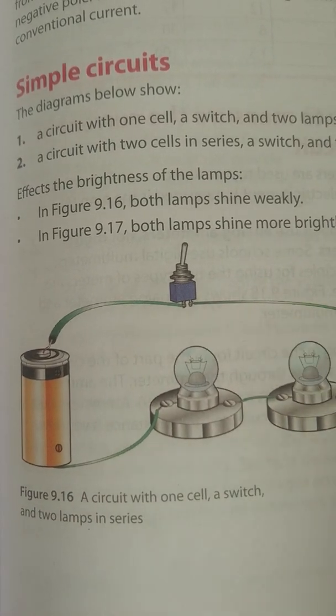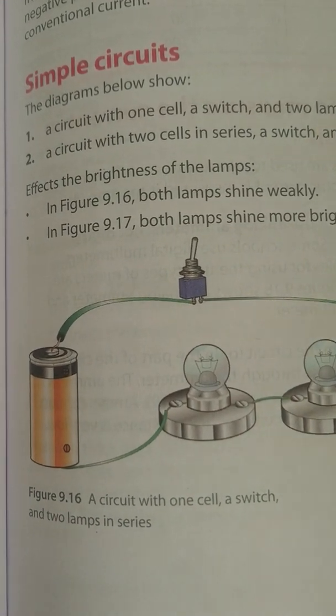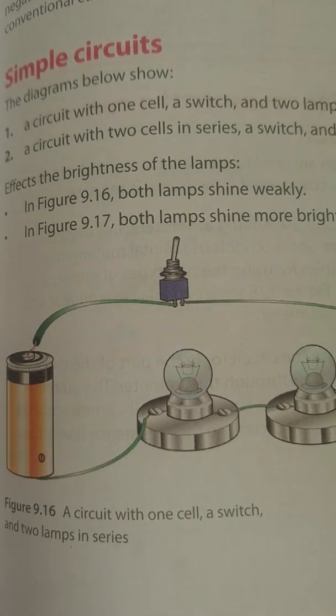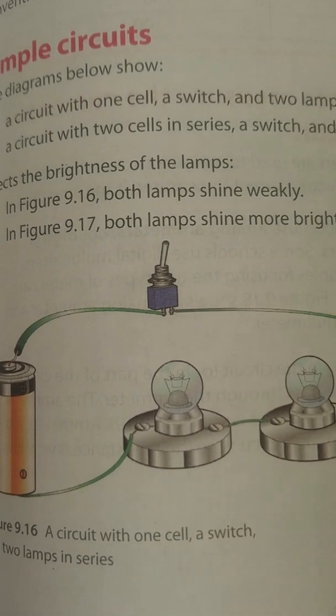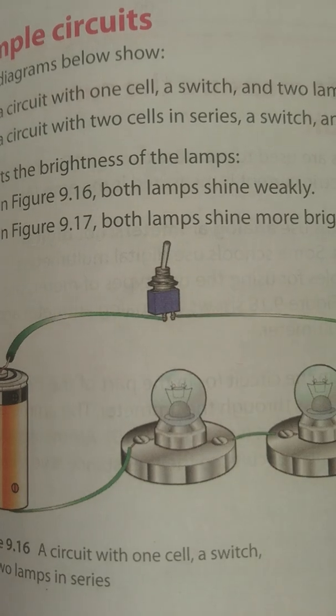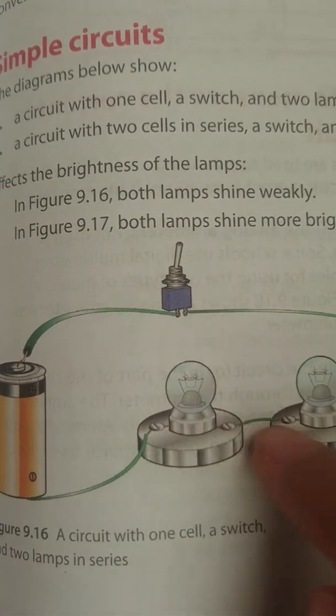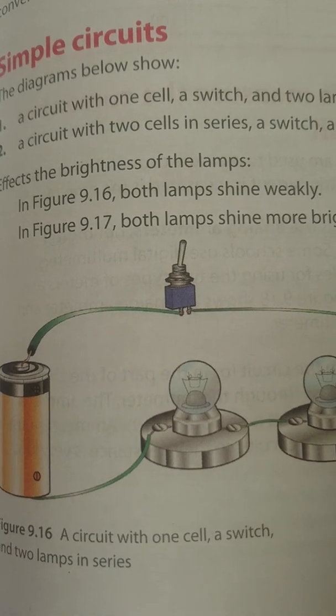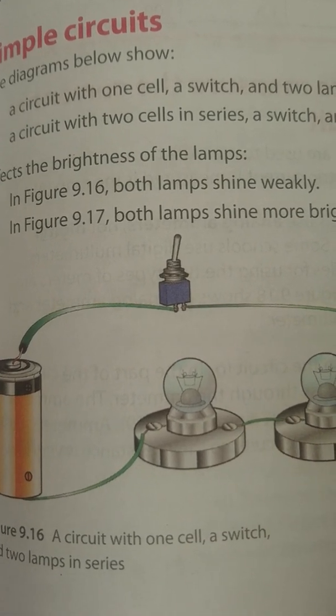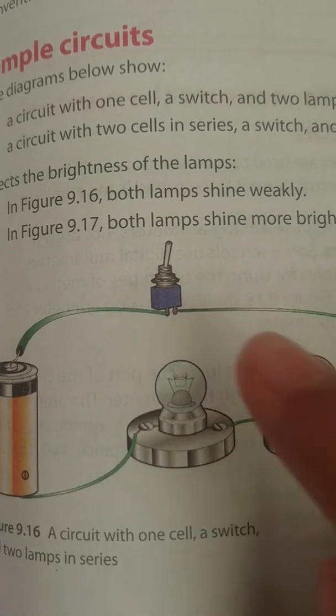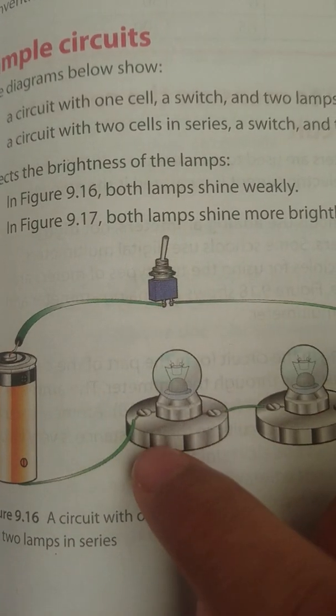Now, we are going to go into detail with resistance in the next chapter, but for now, you just need to know that resistance is the ability of certain parts of the circuit to reduce the amount of electricity that flows through it, okay? So all of these parts here offer resistance, right?